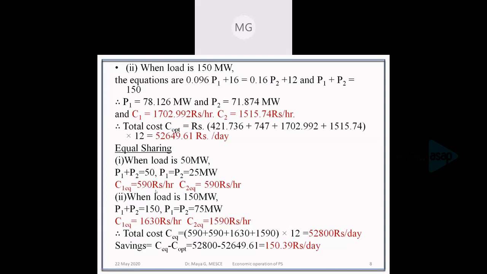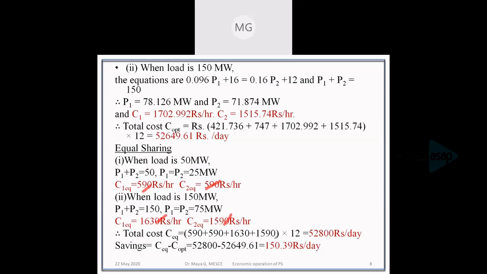When the load is 150 megawatt and equally shared, P1 and P2 will be 150 by 2, that is 75, and the cost values will be 1360 and 1590 by substituting 75 in the cost functions. So what is the total cost for equal sharing? It is the sum of all these four costs.